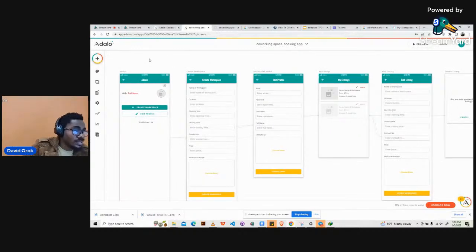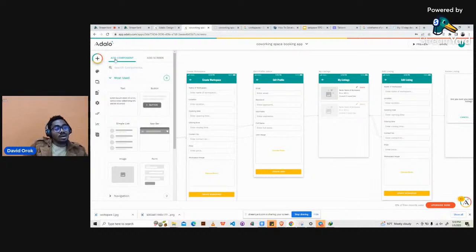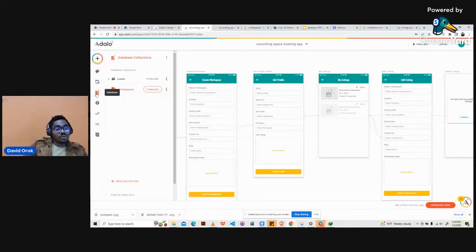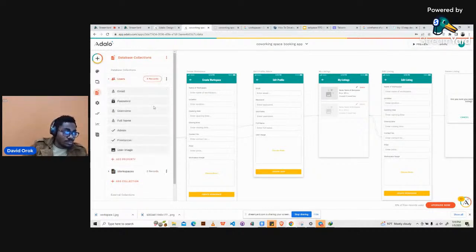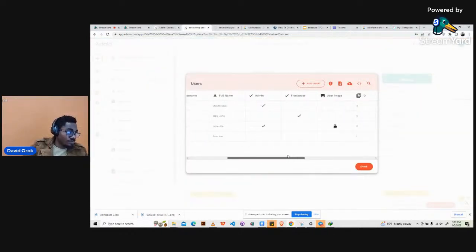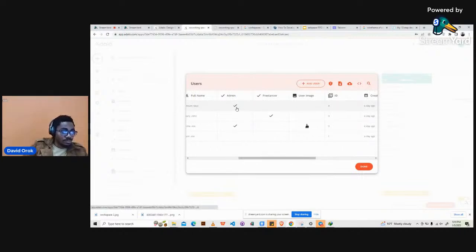Okay, so now let's say there's another user in the system that is also an admin, and this person is an owner of another workspace. So let's go to the user database and then check the records. We don't have to create something new. So Steven is an admin, and Steven doesn't even have a picture, but he's an admin.